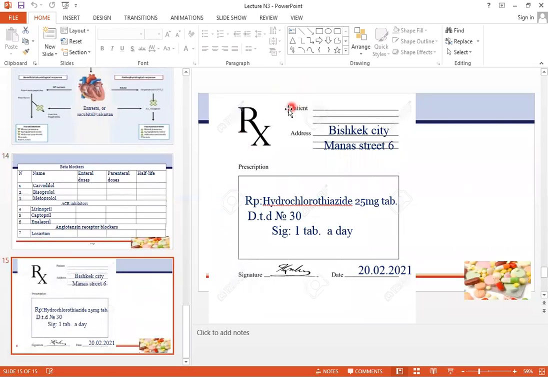There is an example of a prescription: write the patient's name and address, and then the prescription of the drug. The drug name is hydrochlorothiazide, 25 mg tab, and the dispensed quantity is 30. This drug should be prescribed to the patient as one tab per day.